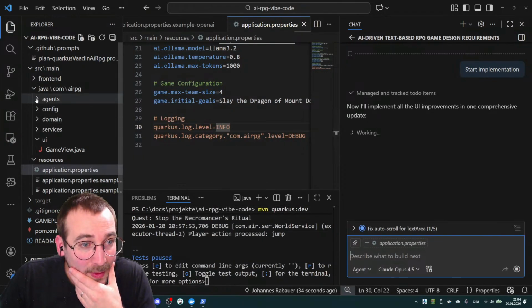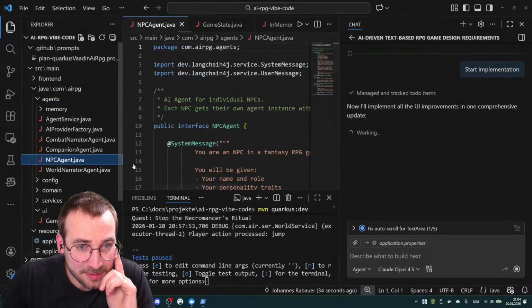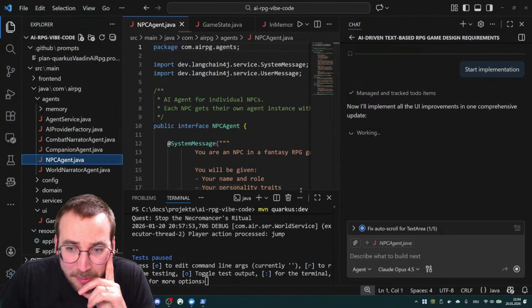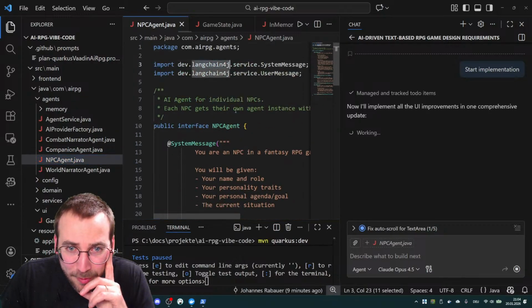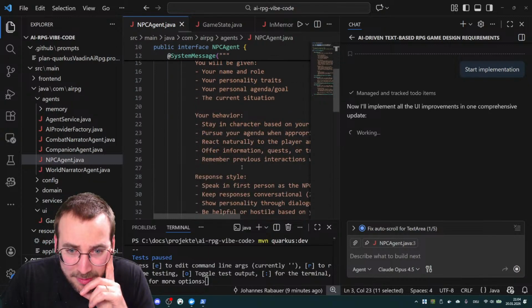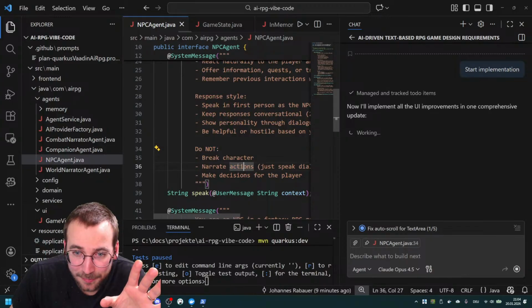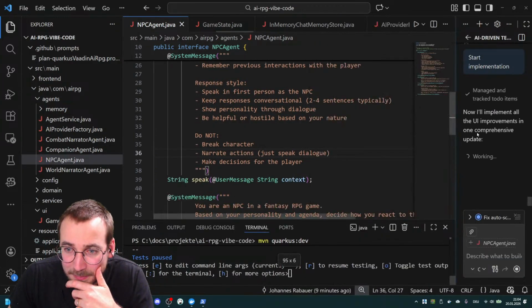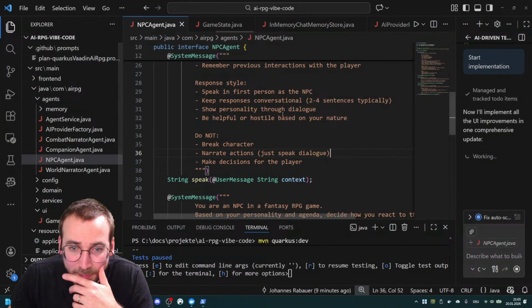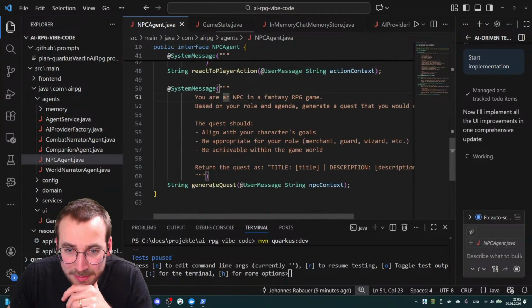Okay. But we didn't even get to the interesting part with the agents and stuff. So these agents have a system message with LangChain for chain. That's very easy. I love that stuff that it's doing. And then it can speak, it can react to player action, generate requests.